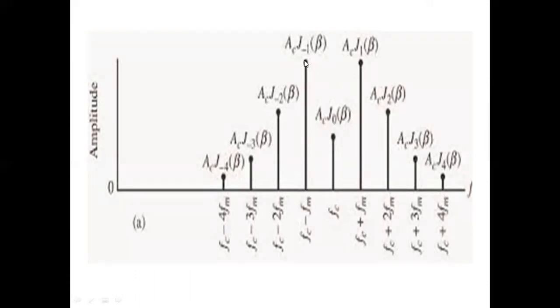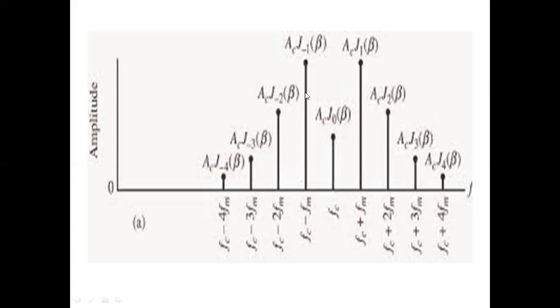This is Ac into J minus 1 of beta. Second upper sideband, fc plus 2fm, whose amplitude is Ac into J2 of beta. Second lower sideband, whose amplitude is Ac into J minus 2 of beta, and so on. We have the amplitude of the sidebands depending upon the value of the Bessel's functions.